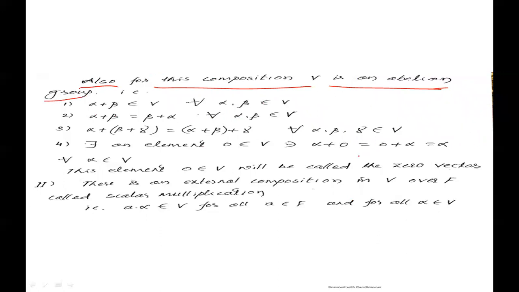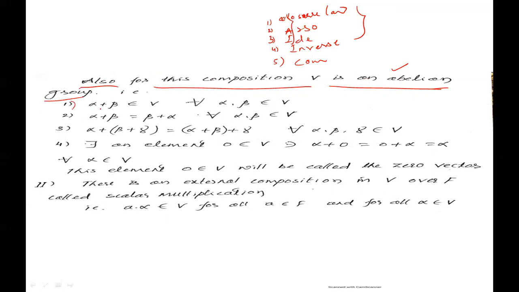That means it satisfies the closure law, associative law, identity law, inverse law, and in addition to these 4, the commutative law is satisfied. That is called an abelian or commutative group.